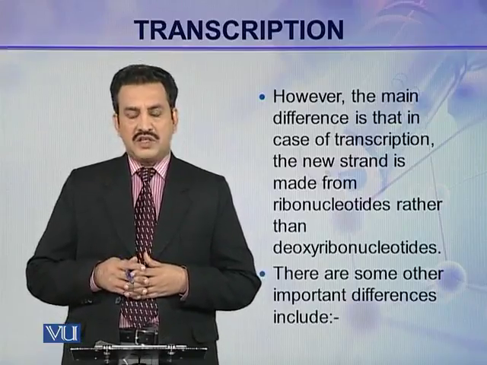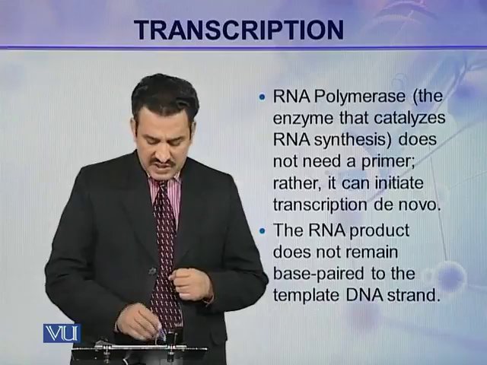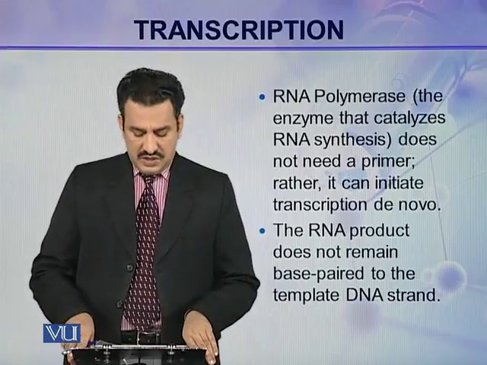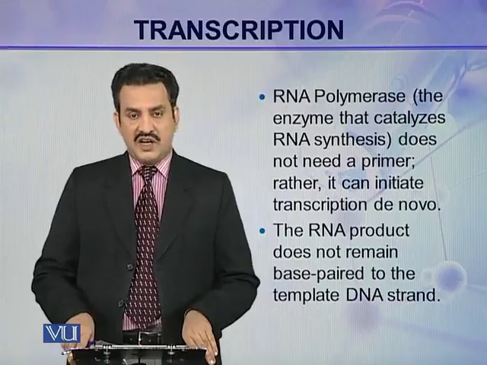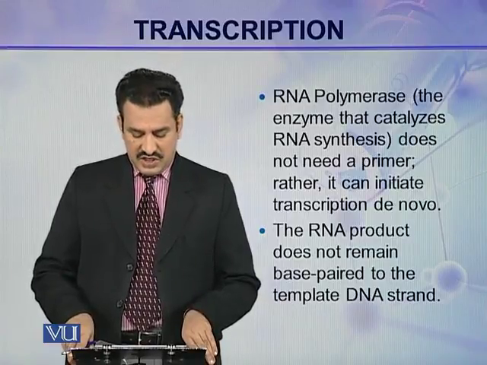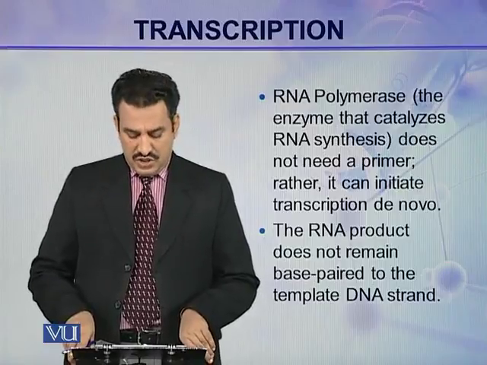Similarly, there are some other important differences as well. For example, RNA polymerases, the enzymes that catalyze RNA synthesis, don't need a primer. Rather, they can initiate transcription de novo.